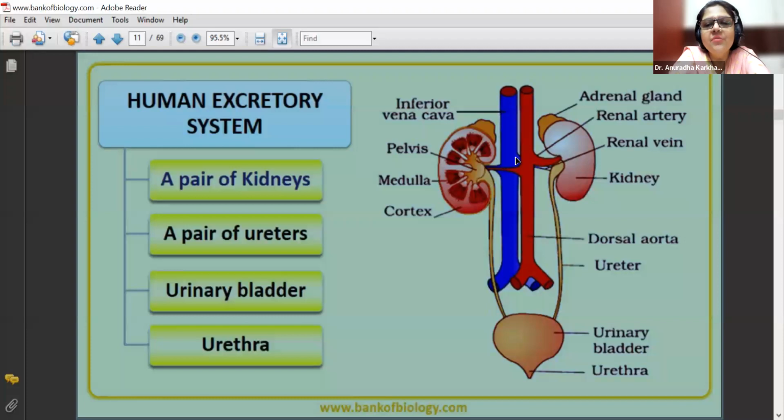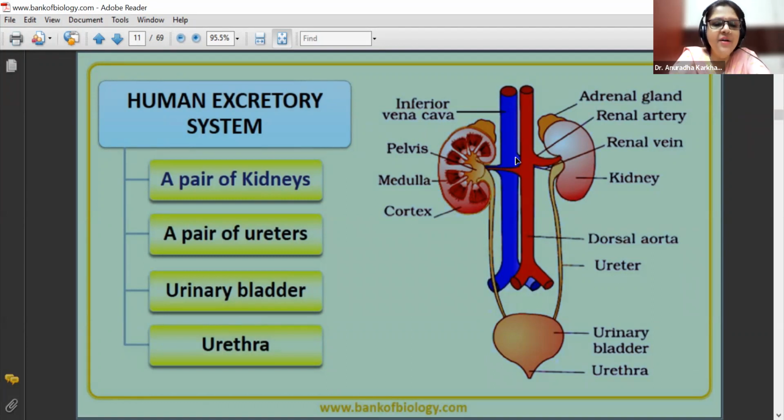From the right atrium, the deoxygenated blood will enter into the right ventricle. From the right ventricle, it will be passed into dash. Not lungs directly, beta.